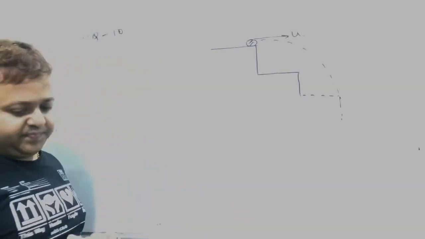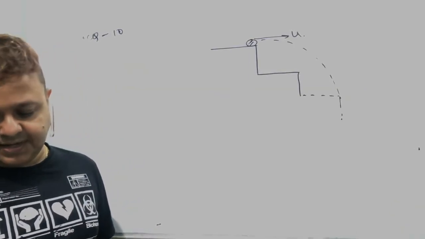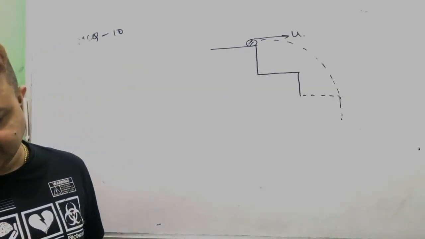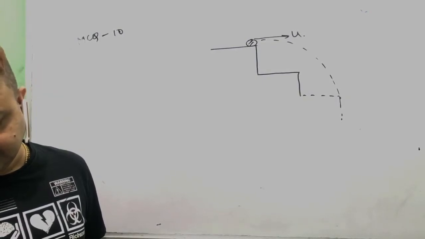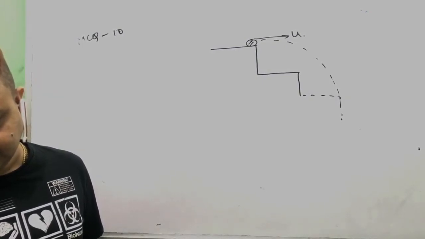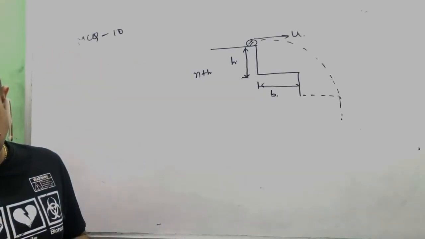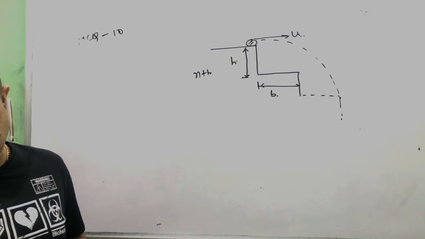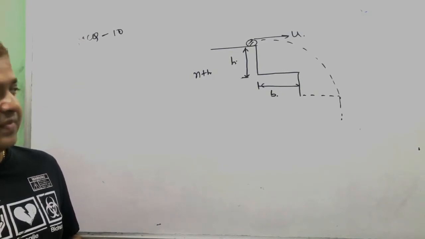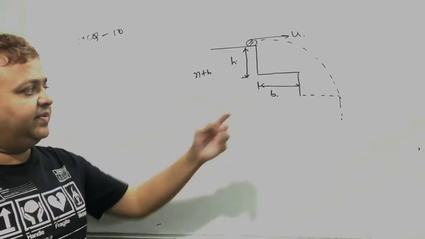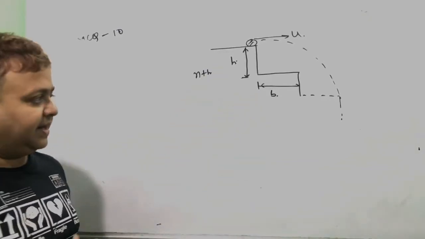It hits the edge of the nth step. If the height of each step is small h and the width is b, then n is equal to